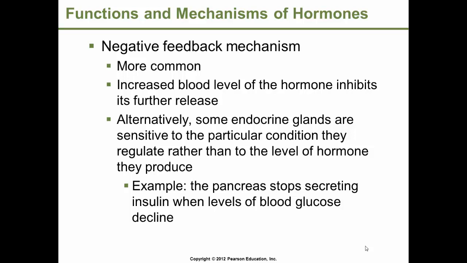Some endocrine glands are sensitive to a particular condition they regulate rather than to the level of hormone they produce. For example, the pancreas stops secreting insulin when levels of blood glucose begin to decline.